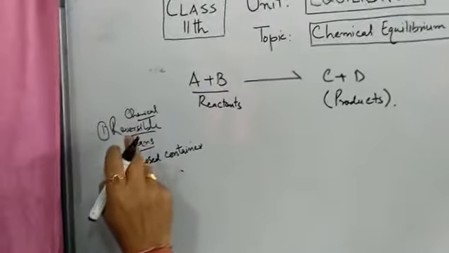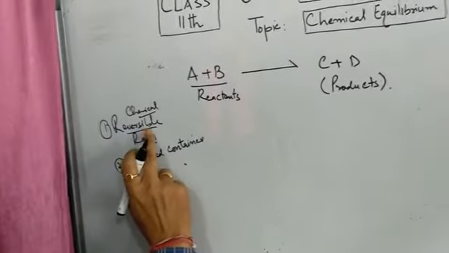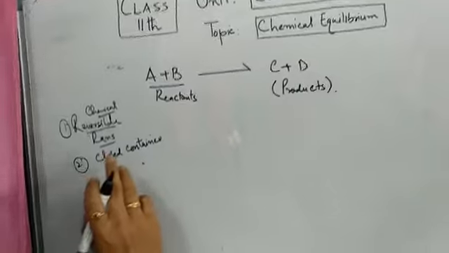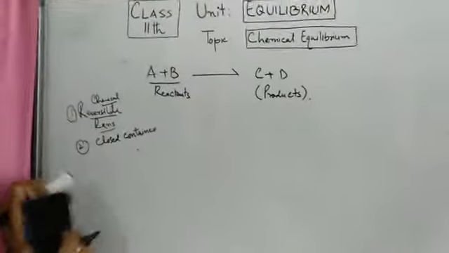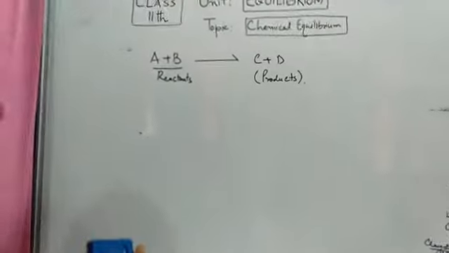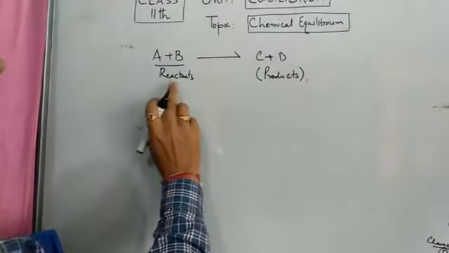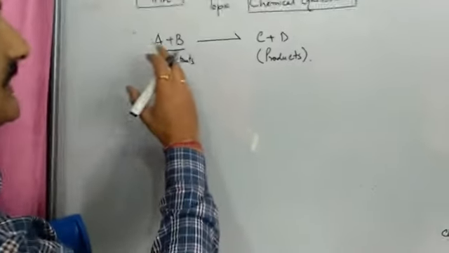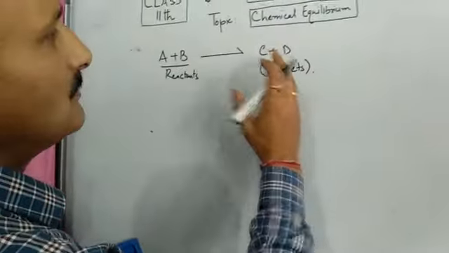One, we have to deal with only those chemical reactions which are reversible in nature, and the other condition is that the reaction will have to take place only in closed containers. So suppose we have A and B as two reactants which have been kept in a closed container. Now suppose they react and form products.